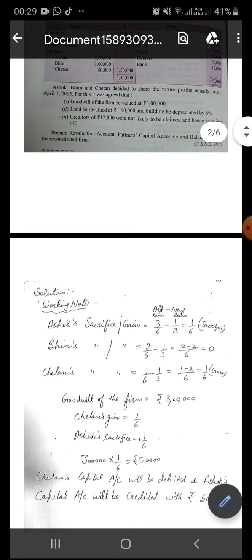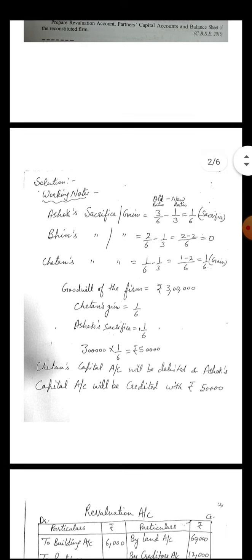First of all, we have to find out the sacrificing ratio or gaining ratio. The formula for sacrificing ratio is old ratio minus new ratio, and when there is a positive term, it will be sacrifice. When there is a negative term, it will be considered as gain.